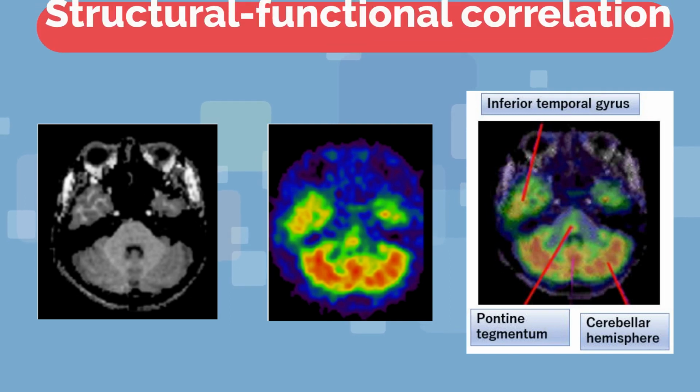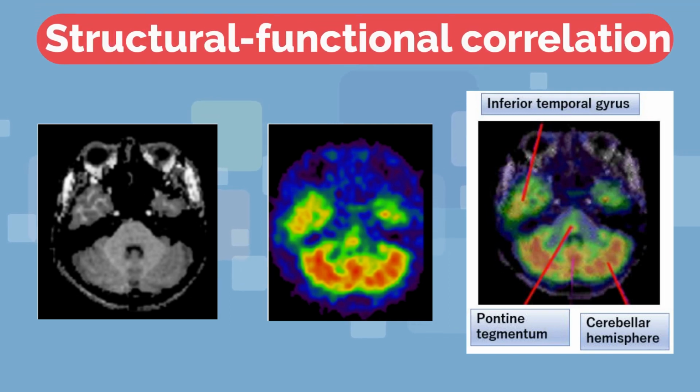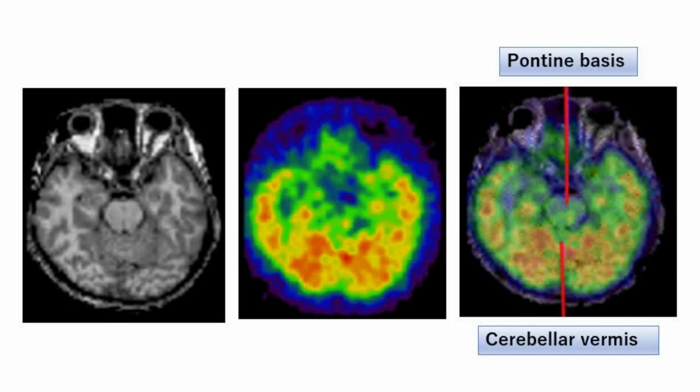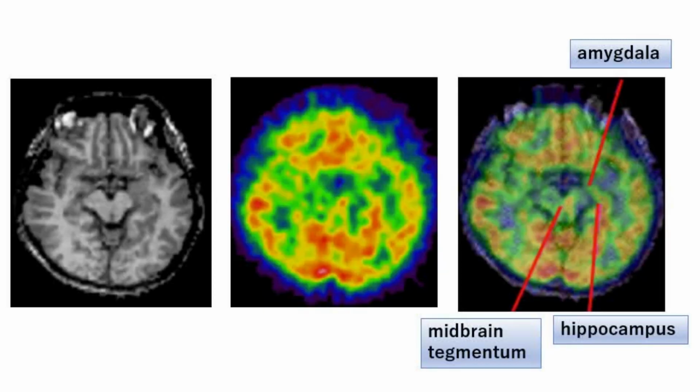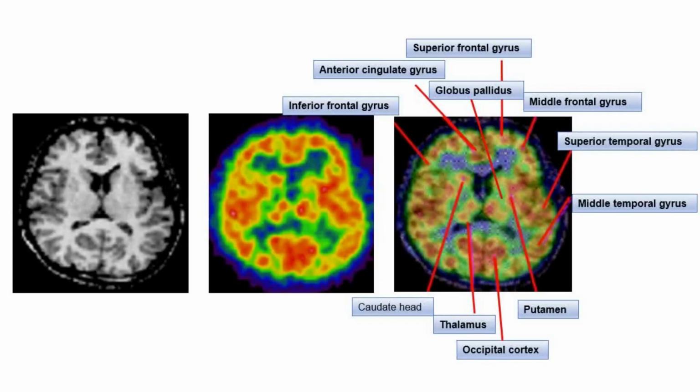MRI and brain perfusion SPECT are looked at in turn from the cerebellar level. In the cerebellar hemispheres, the cortex shows higher perfusion than the medulla. Pons level. The ventral part of the pons has more white matter and shows lower blood flow than the dorsal part. Midbrain level. The midbrain also shows an uneven distribution of blood flow due to the mixture of gray and white matter. Basal ganglia level.